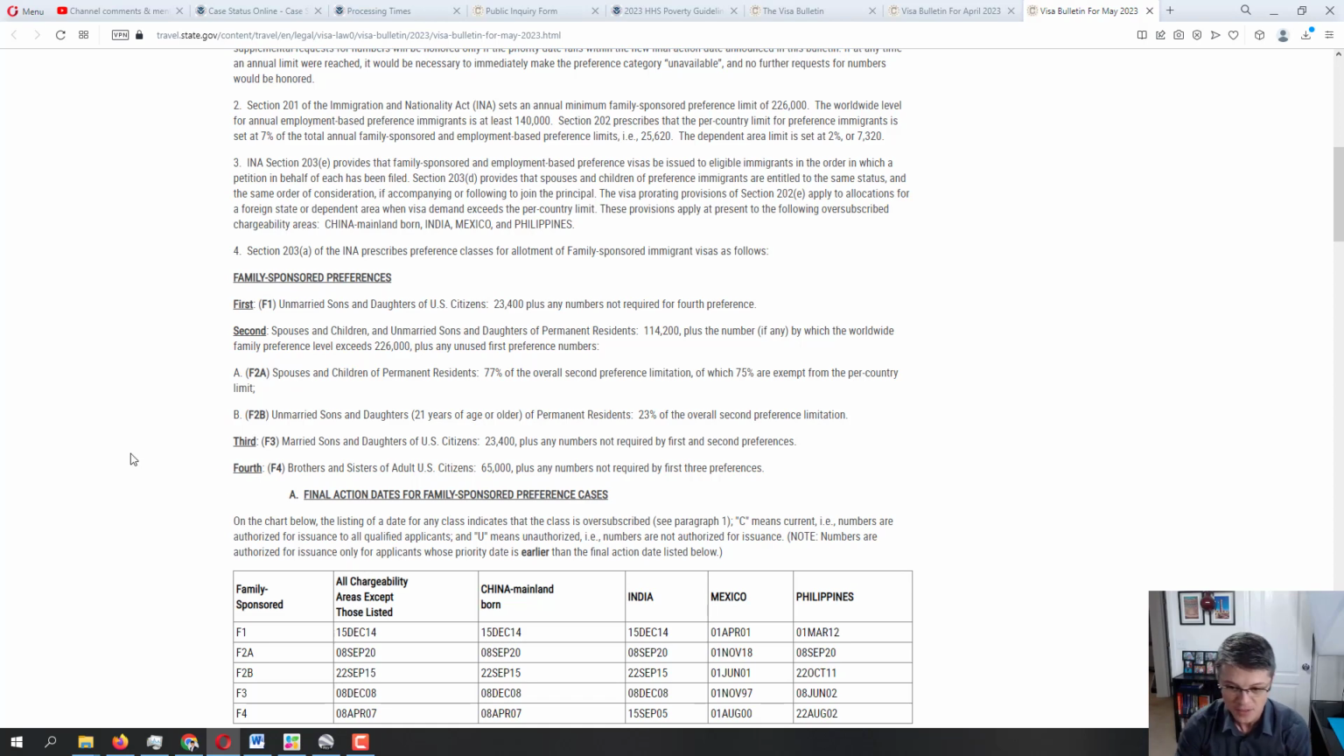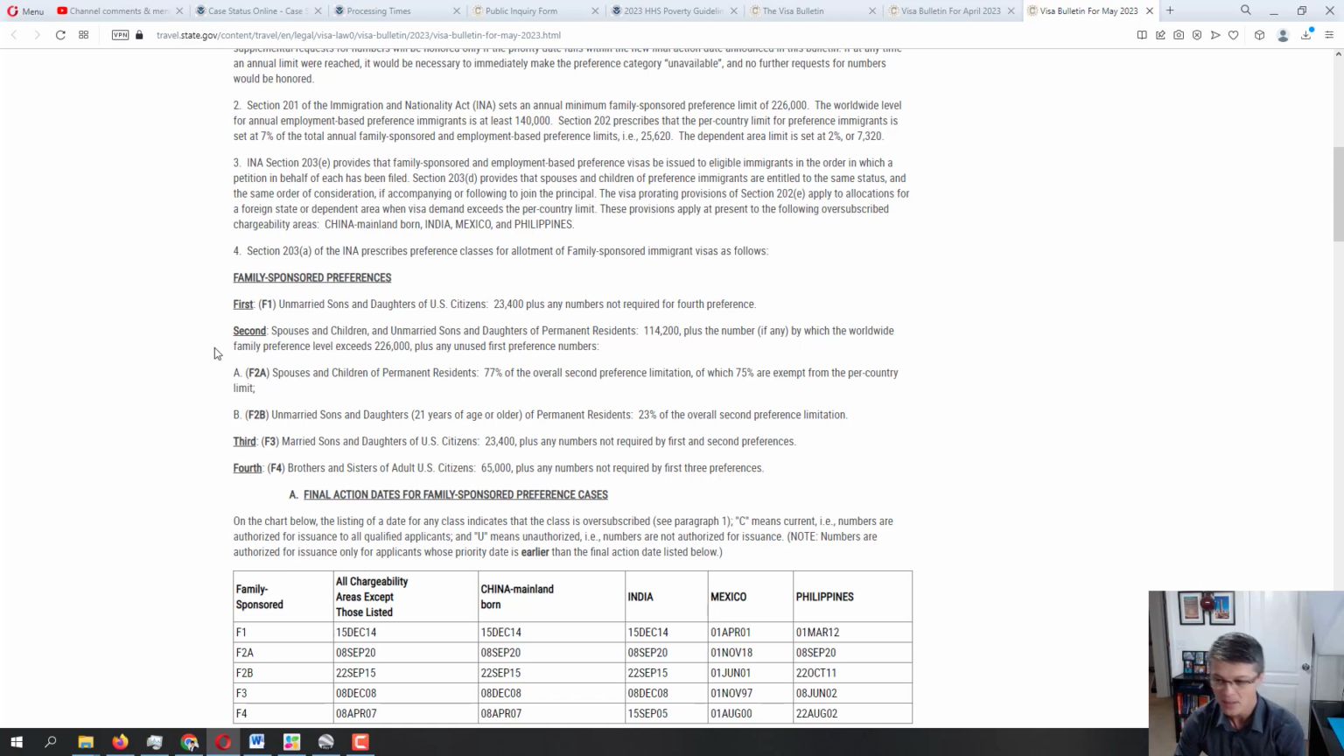We have 4 different family sponsor preference categories when it comes to the availability of immigrant visas. We have the first priority category, unmarried sons and daughters of U.S. citizens over 21 years old. It doesn't say it here, but it should. It's over 21 years old.